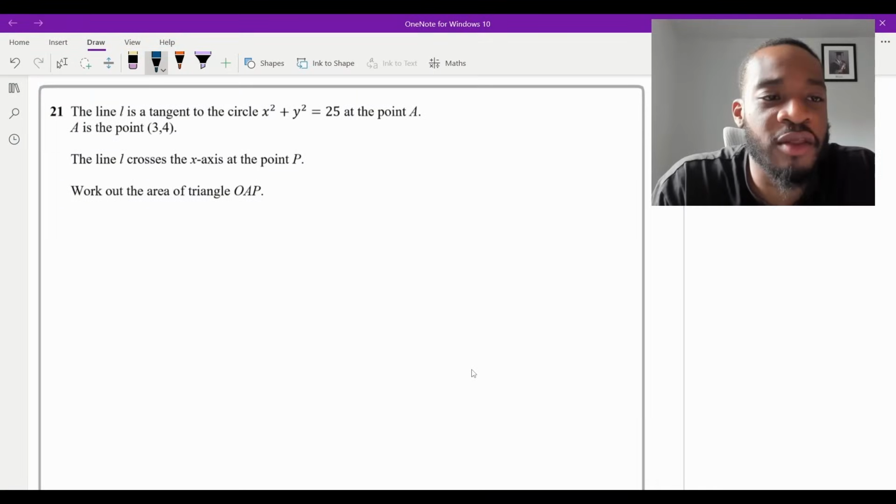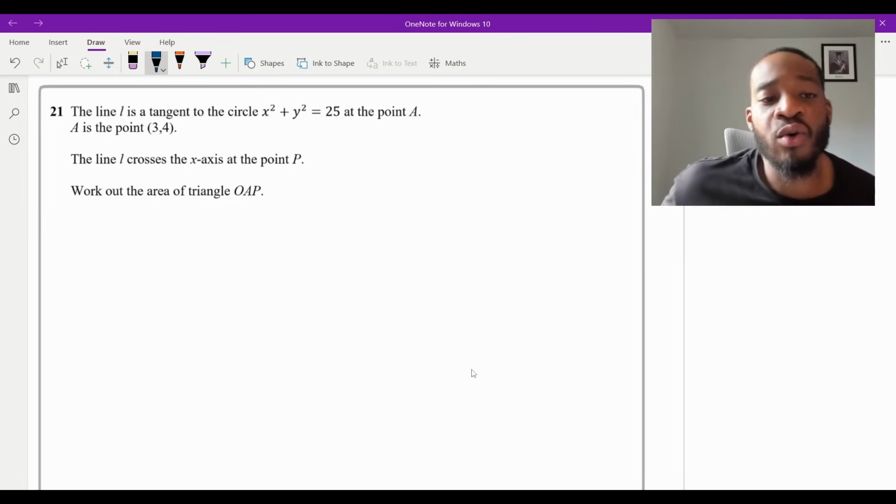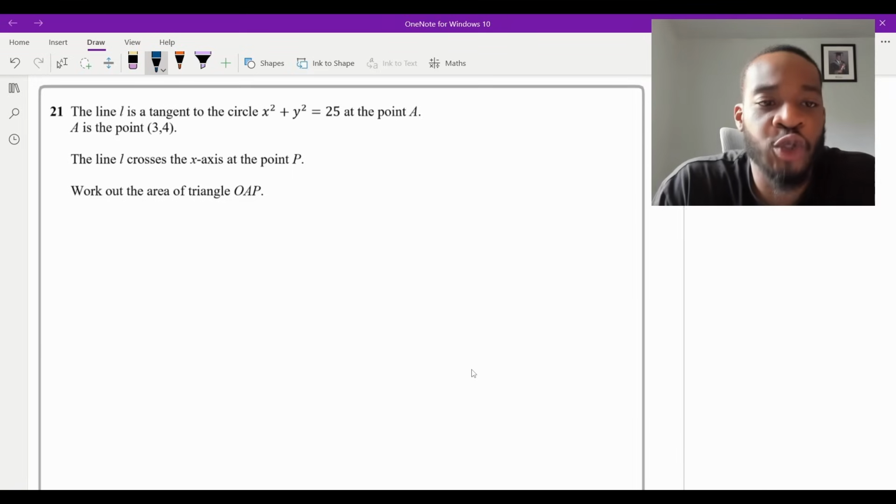Okay, so question 21, the final question. It says the line L is a tangent to the circle x squared plus y squared is equal to 25 at the point A. A is the point (3, 4). The line L crosses the x-axis at the point P. Work out the area of triangle OAP, and this is a 5 marker.